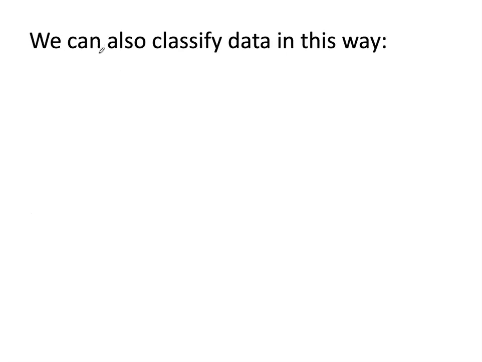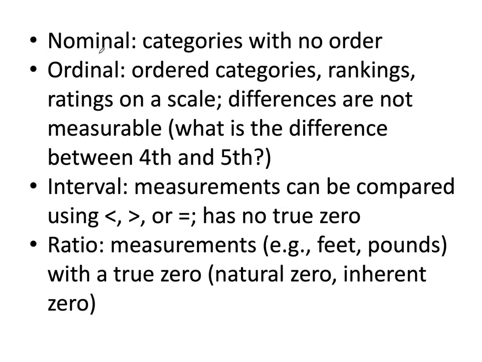We can also classify data in this way: nominal, ordinal, interval, or ratio. Nominal data, that's categories with no order. Ordinal, ordered categories. You've got rankings, ratings on a scale. Differences are not measurable. What's the difference between fourth and fifth? We don't know. Maybe fourth place and fifth place were really close together. Maybe they're far apart. It's impossible to tell.